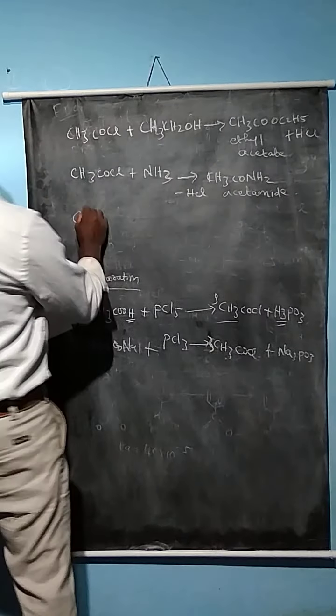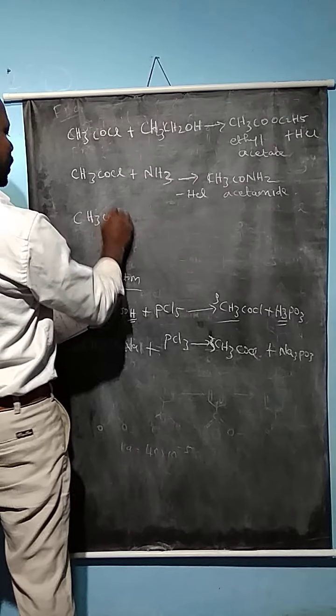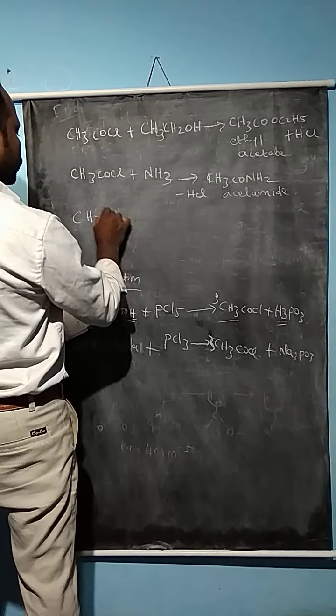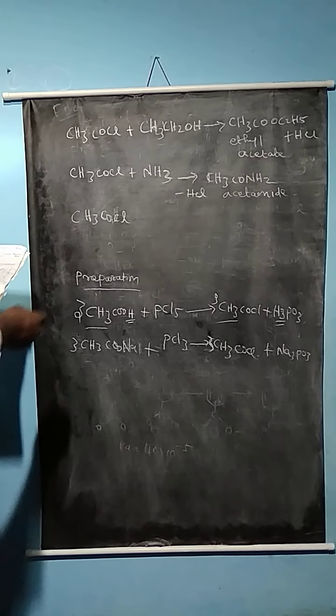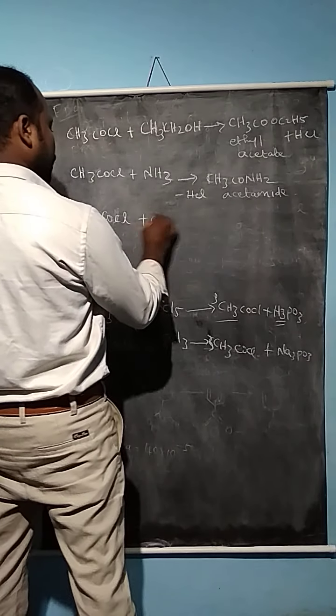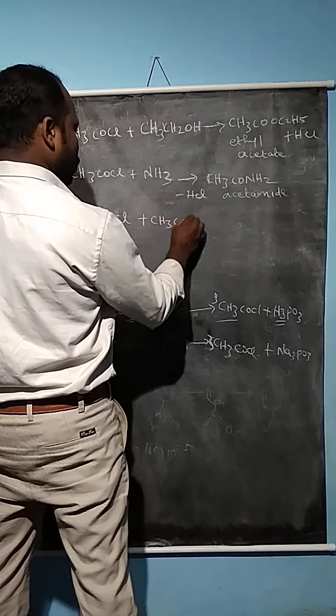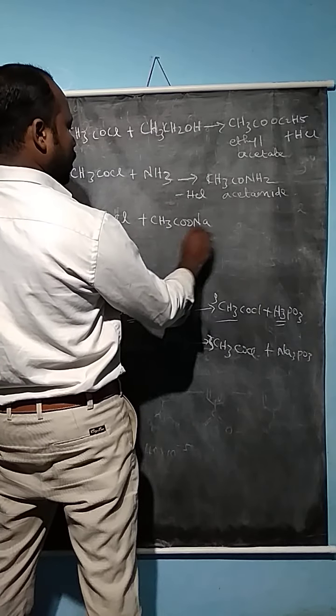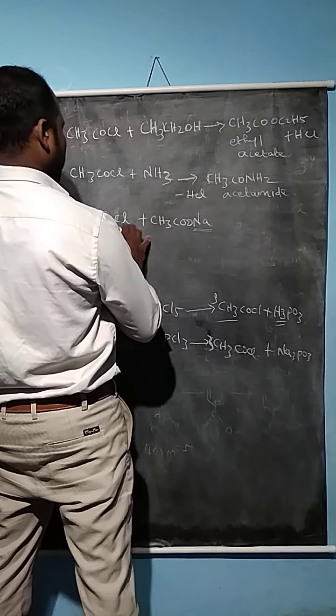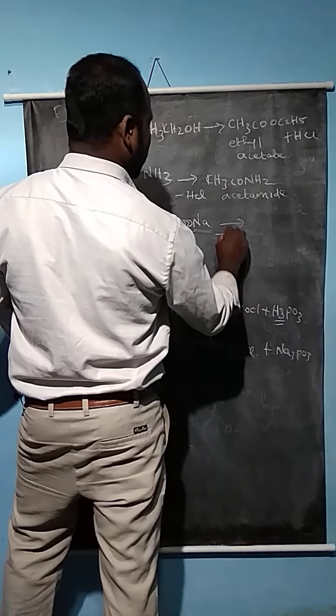So CH3COCl, acyl chloride, reacted with sodium acetate, CH3COONa. Here the sodium atom reacts with the chlorine atom, minus NaCl.